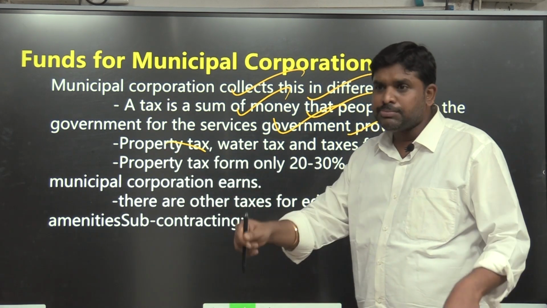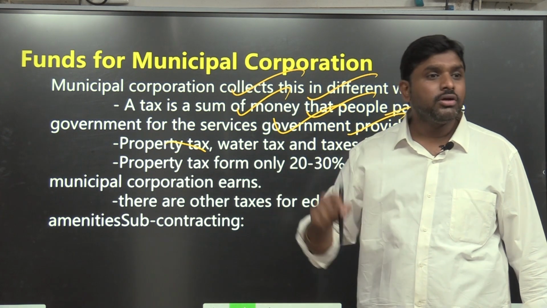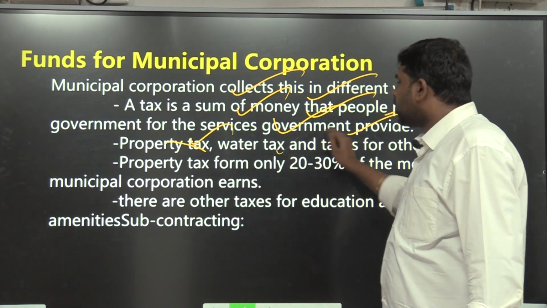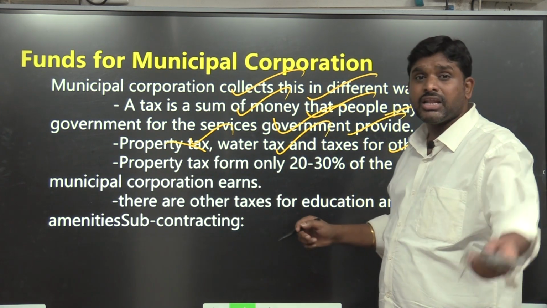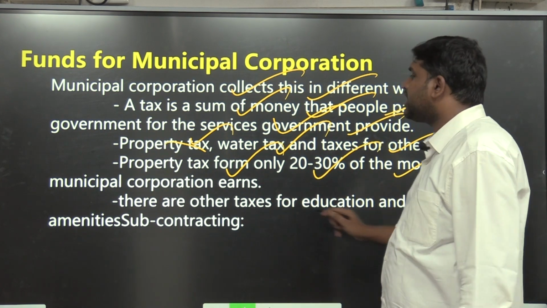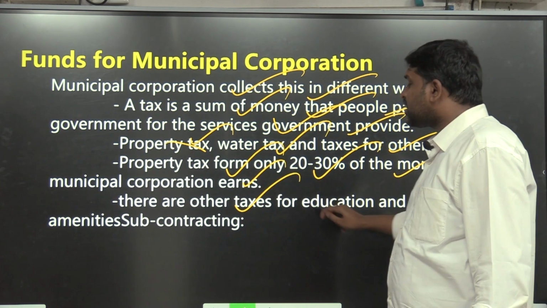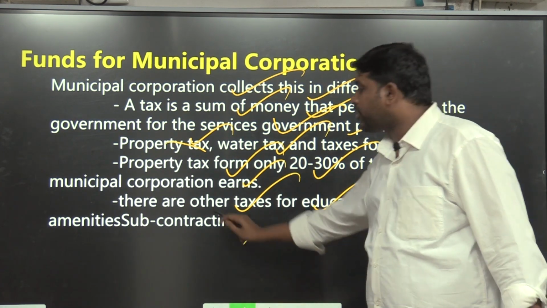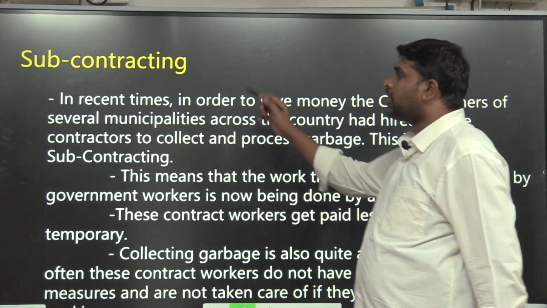You know, for this building there will be a property tax which we will pay to GHMC. Property tax, water tax, taxes for other services like dustbin and sanitation. Property tax is only 20 to 30% of the money that a municipal corporation earns. There are other taxes for education and other amenities, and for subcontracting. There is a concept called subcontracting.